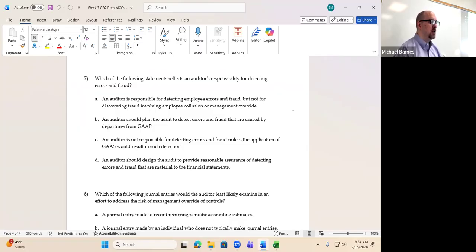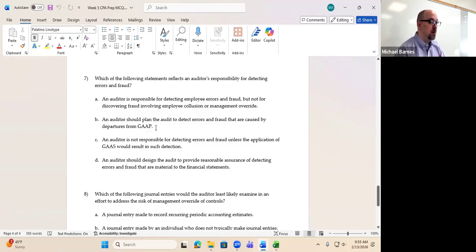Designing procedures that have a direct and material effect. So an auditor is responsible for detecting employees' errors, fraud, but not for discovering fraud by employee collusion or management override. Is that a true statement? That is not a true statement. Auditor has responsibility for all types of fraud. Auditor should plan the audit to detect errors and fraud that are caused by departures from GAAP. Auditor should design procedures to detect all forms of fraud, not just departures from GAAP.